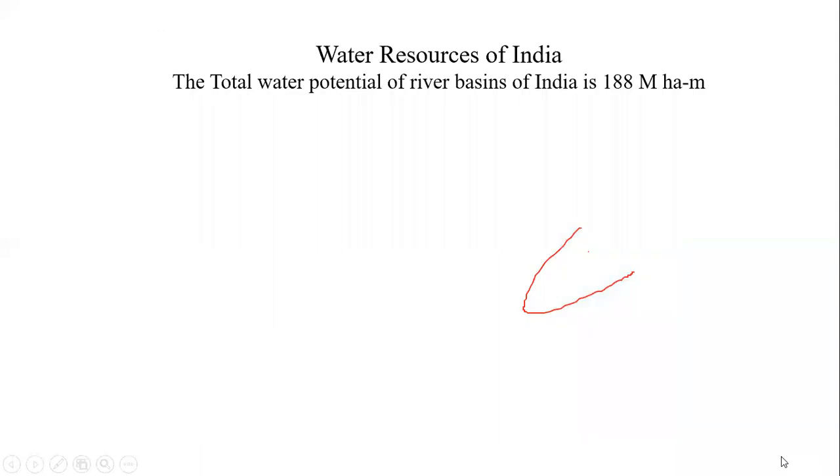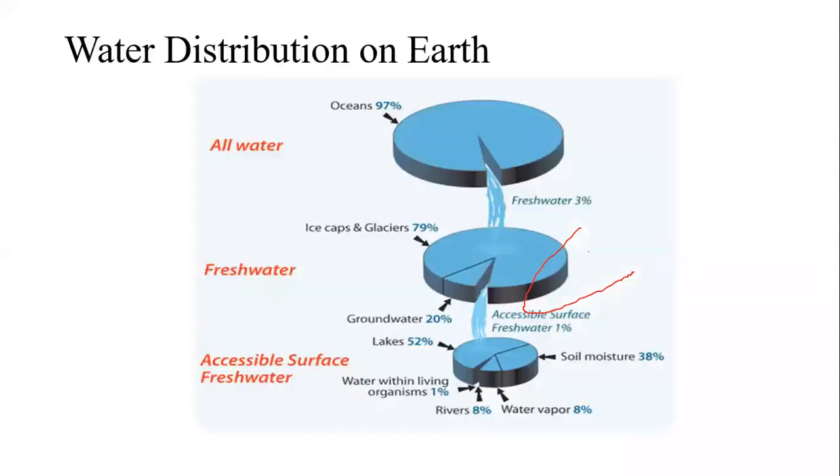Now, the next part we'll go for is water resources in India, and its potential. So the total water potential of the river basins in India is about 188 million hectare meters. We can imagine the figure here. 188 million hectare meters. Out of the 1% fresh accessible water, in the rivers we have talked about only 8%.